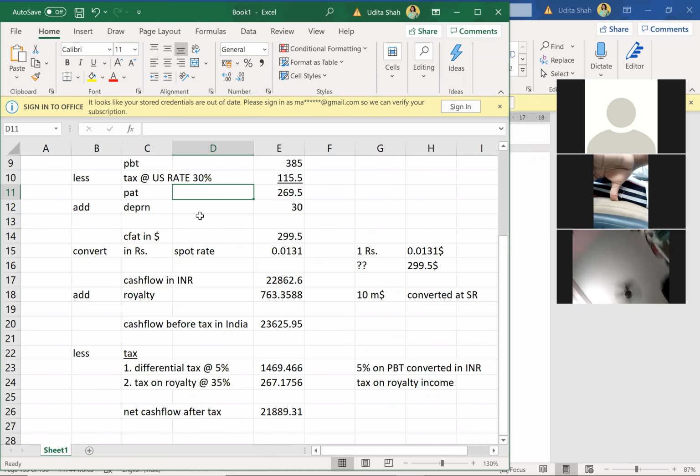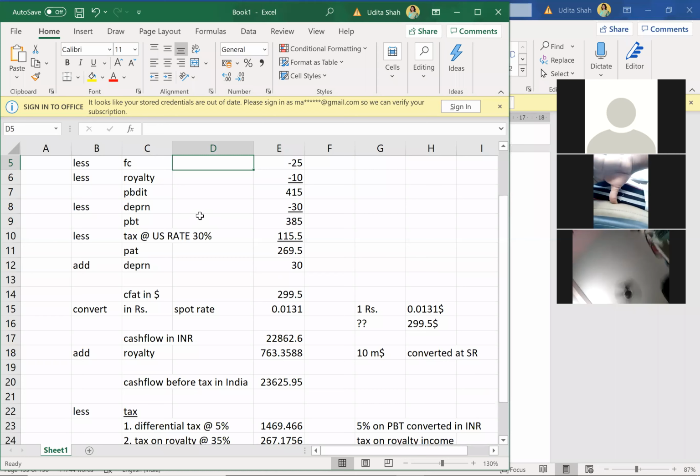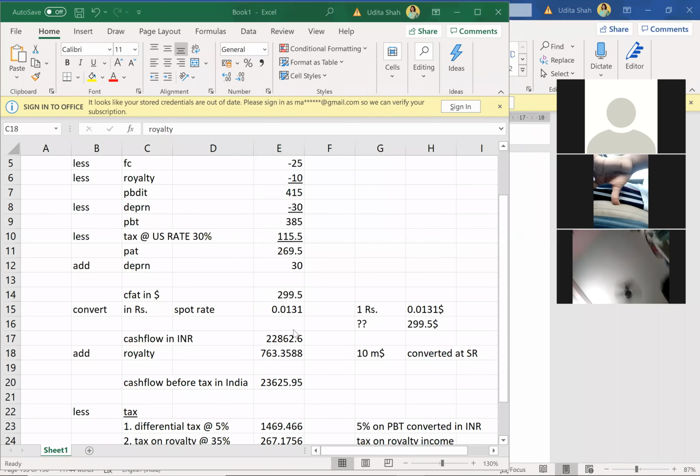So I'll just explain it again from the tax part. Once you convert CF till CFAT, everything is clear. Once you convert CFAT, use the current spot rate and convert CFAT of dollars into CFAT of INR. Once you convert that, add the royalty income. Royalty was an expense for the US company, so it becomes an income for the Indian company.